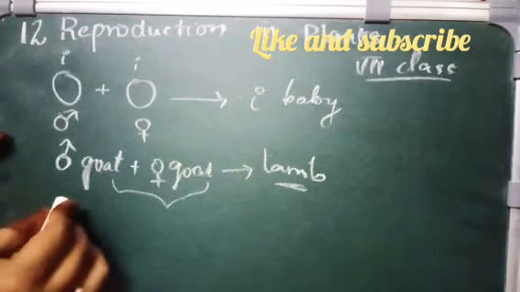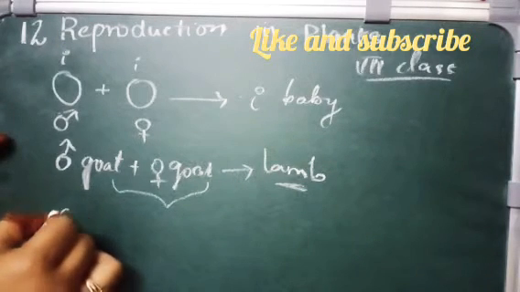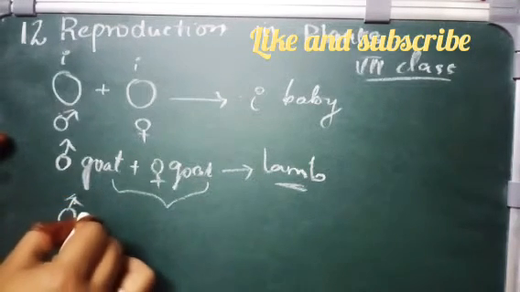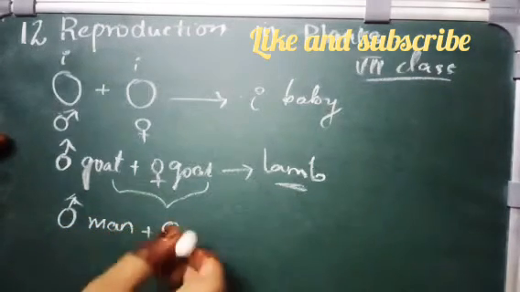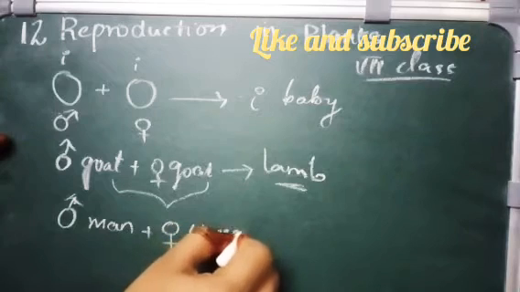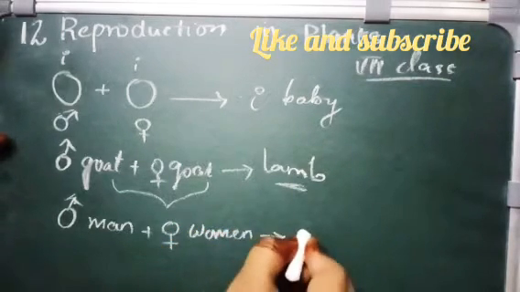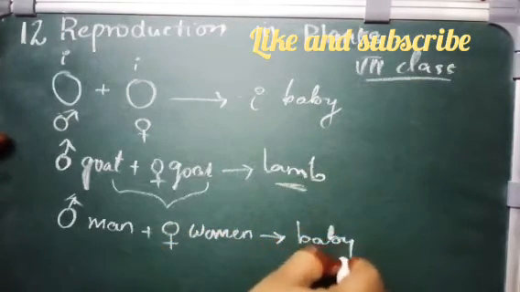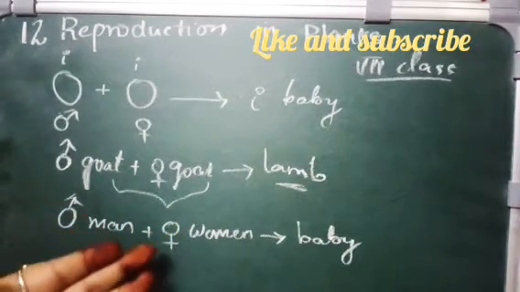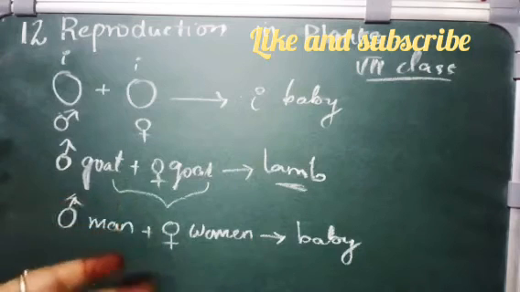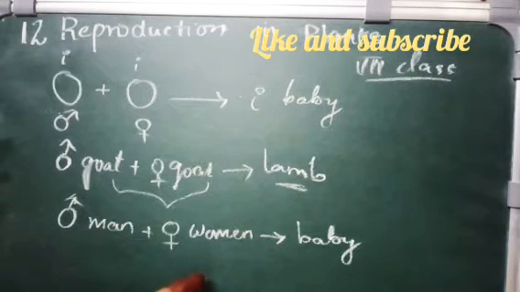Similarly, we have a male human, a man, plus a female, a woman. We will have a new generation, that is, a small baby. If we talk about yourself, you have some features of your father as well as of your mother.